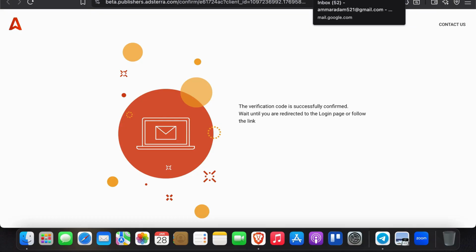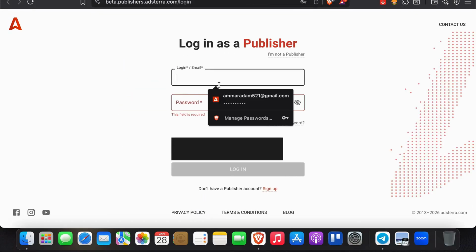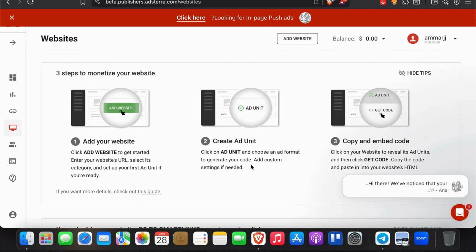All right, the email is confirmed. Wait until you are directed. Of course, you enter your email, your password, and confirm that you're a human. Log in. Once approved, access your dashboard, generate ad links, and track earnings in real time.